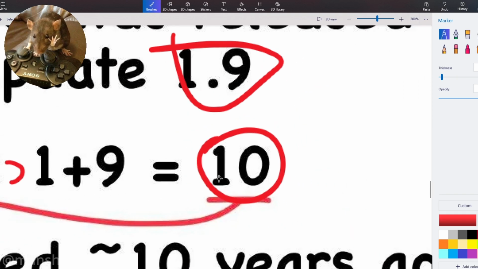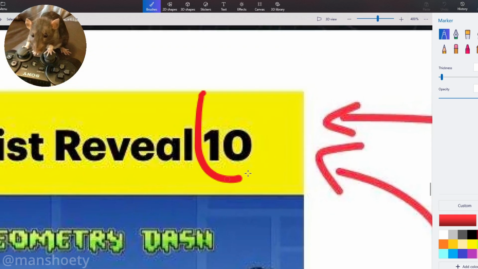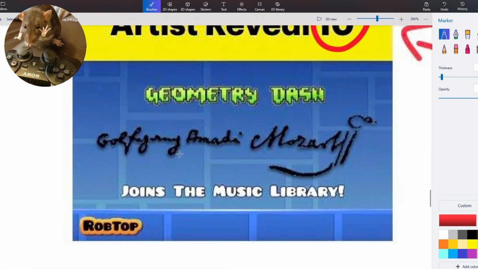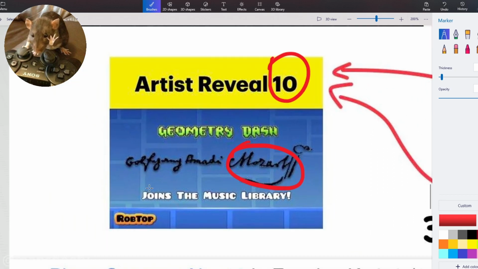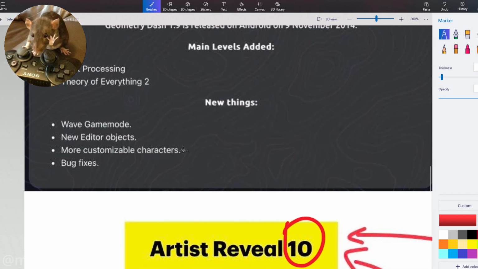It actually equals 10. You know what 10 is? 10 goes back here. This is artist reveal number 10 added to the music library. Mozart is getting added to Geometry Dash in 7 days. This is the time traveler image that the Time Police are looking for.